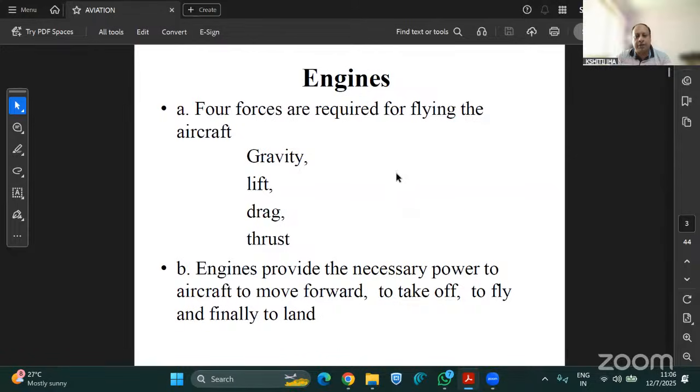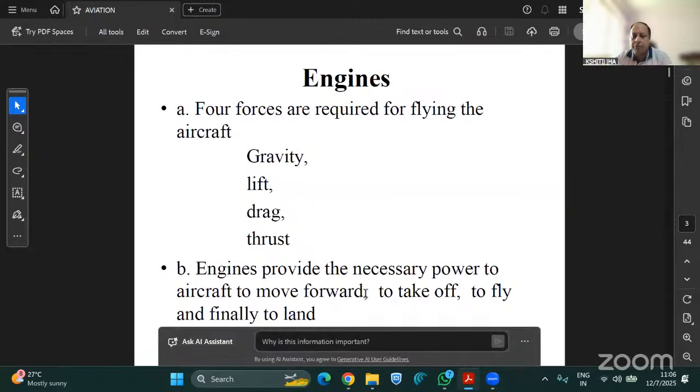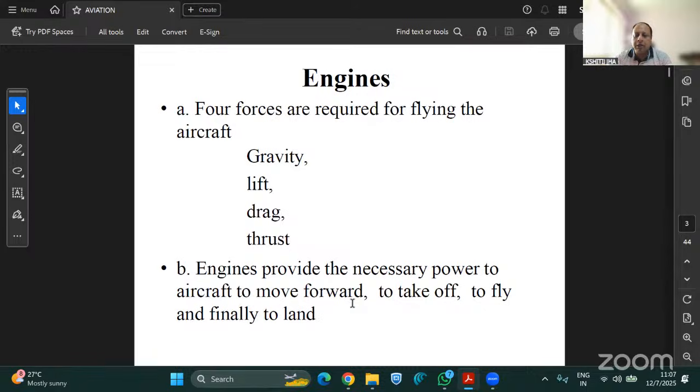So now we'll discuss the engines. As you understood, there are four kinds of forces acting on the aircraft, and out of these, thrust is generated by the engines. We will now understand how engines work, and then we'll move further ahead in the chapters. The engine provides the necessary power to the aircraft to move forward, to take off, to fly, and finally to land. It is very easy to understand that engines are the main heart of the aircraft, and they provide the necessary power to move the aircraft forward during takeoff, to fly in the air, and then finally to land.